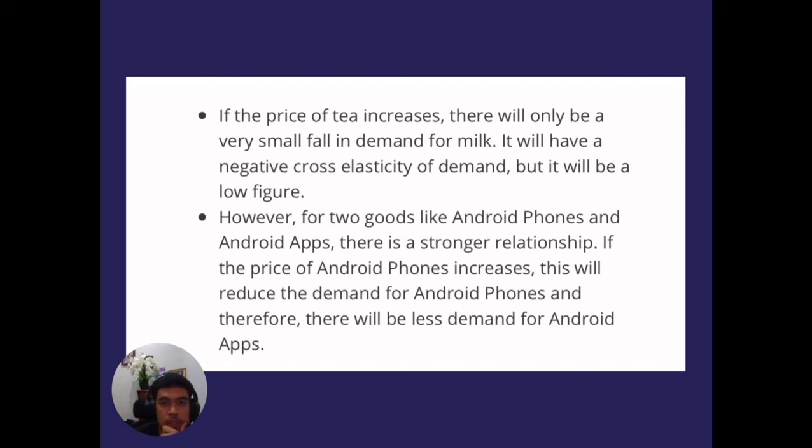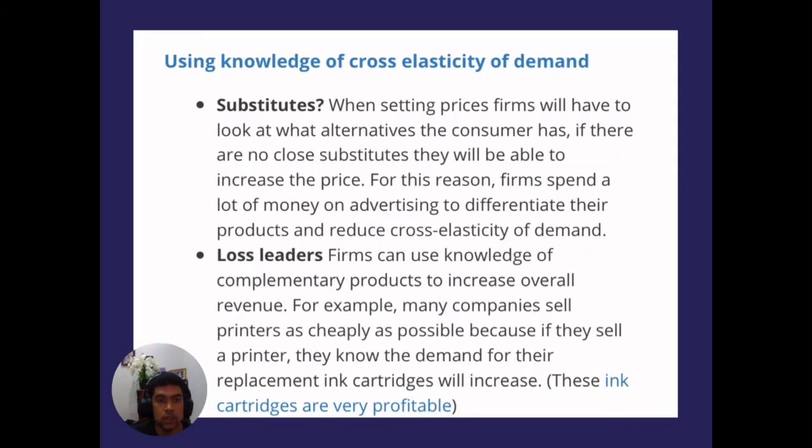If the price of tea increases, there will only be a very small fall in demand for milk. It will have a negative cross elasticity of demand, but it will be a low figure. However, for two goods like Android phones and Android apps, there is a stronger relationship. If the price of Android phones increases, this will reduce the demand for Android phones, and therefore there will be less demand for Android apps. So as you can see, using the measure of cross elasticity of demand, we can distinguish substitutes and complements.